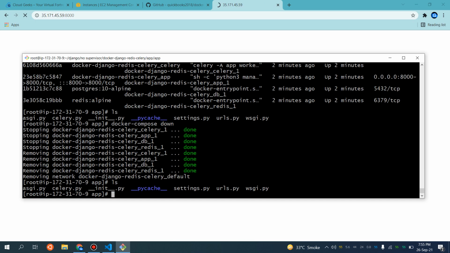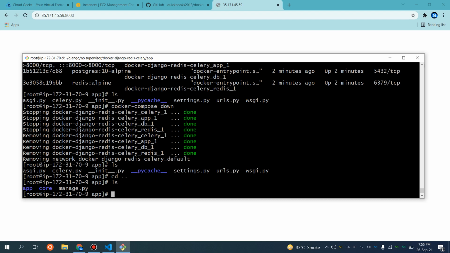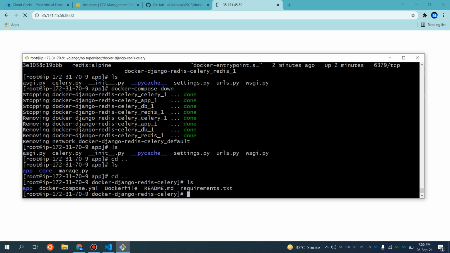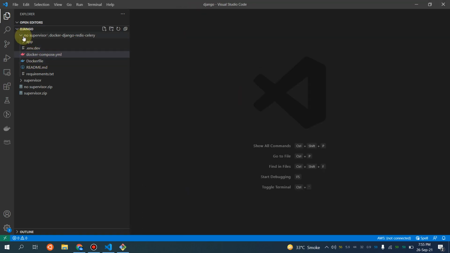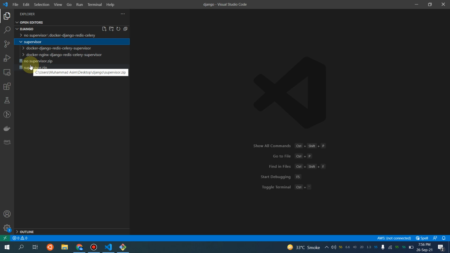So okay, if I navigate to the other section, which is the Supervisor section, let me show you that part as well. Let me close this and navigate to the supervisor section. In this, I have two directories.